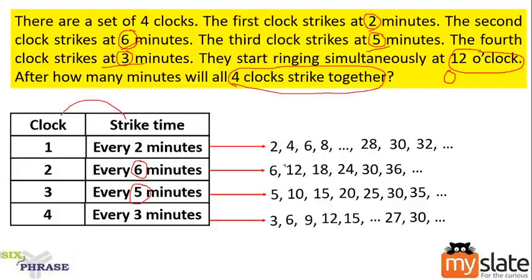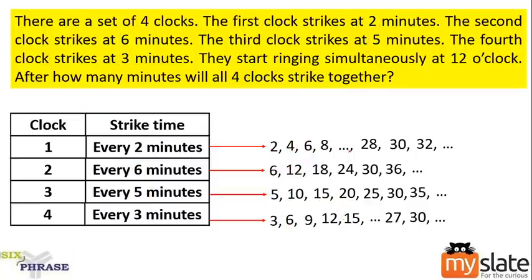At 2 minutes only the first clock will strike. At 6 minutes, three of them will strike together, but the third clock is missing. At 15 minutes, two of them will strike together, but the first two clocks are missing. Find the value where all four of them will strike together. What is that value? This 30. At 30 minutes, all the four clocks will strike together.